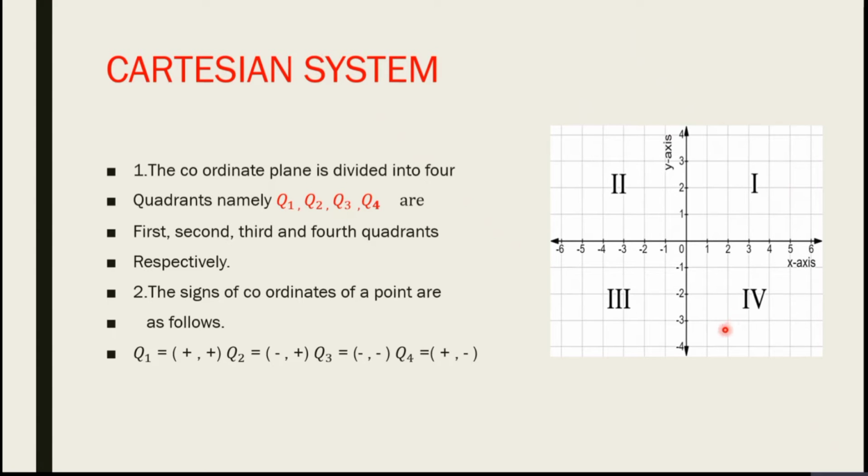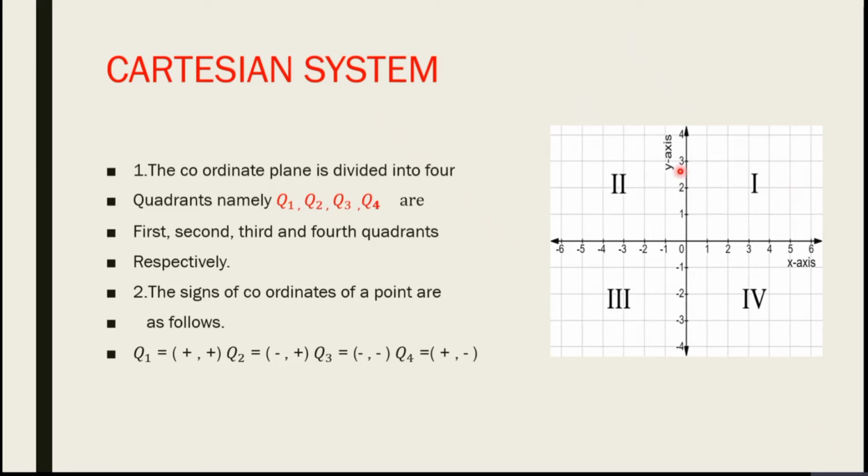The plane can be divided into 4 parts by the perpendicular axes. XX dash is called the x-axis, OX is called the positive x-axis, OX dash is called the negative x-axis, and YY dash is called the y-axis.